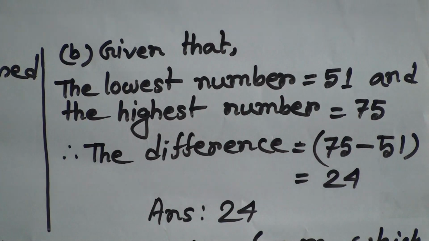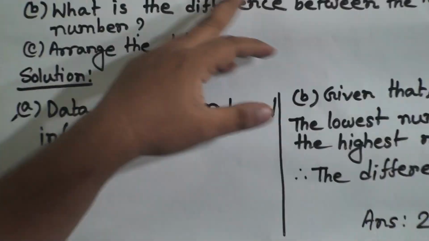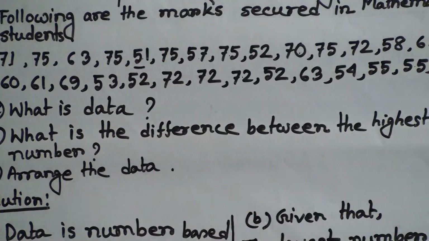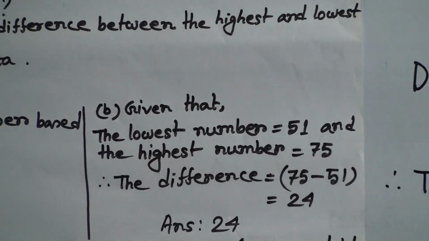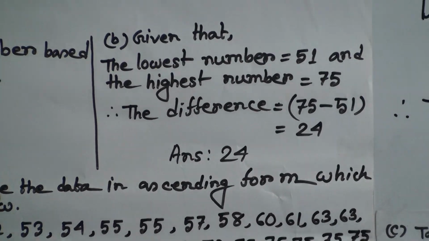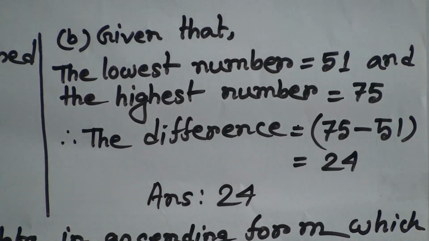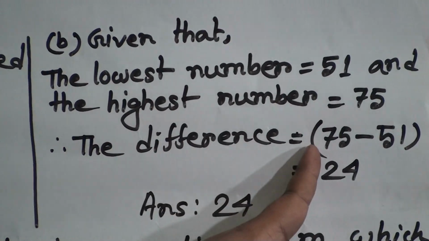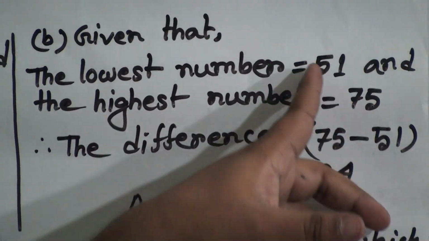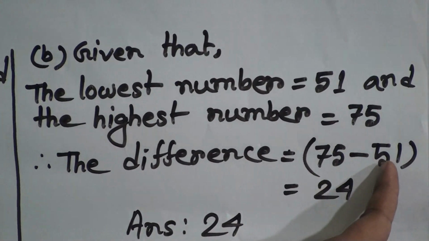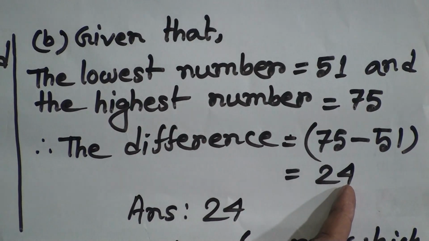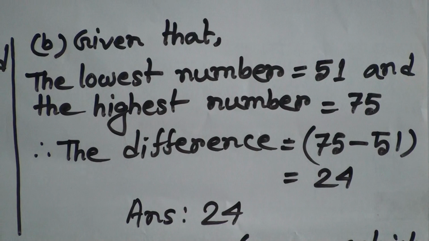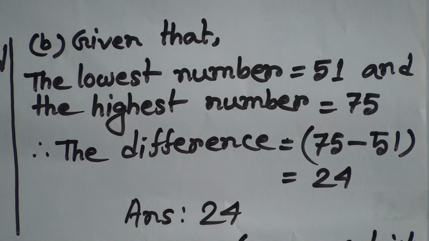And now we find out the highest number. Where is the highest number? The highest number is 75. So I write here, the highest number is 75. Now we need to find the difference. How can we do it? Subtract the lowest number from the highest number. So the difference equals the highest value 75 minus the lowest value 51. If we subtract 1 from 5 we get 4, if we subtract 5 from 7 we get 2. So 24 is the answer of this question, right?